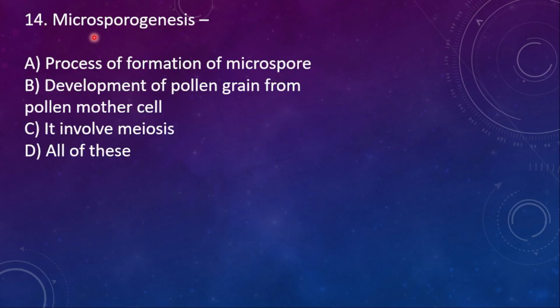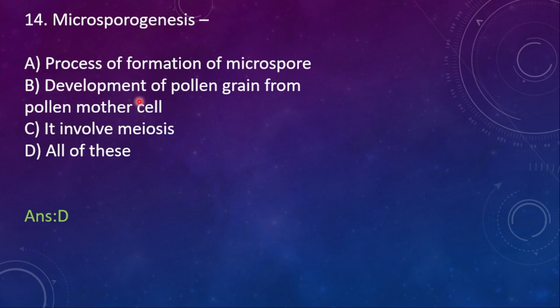Next, 14th question, microsporogenesis. A, process of formation of microspores. B, development of pollen grain from pollen mother cell. C, it involves meiosis. D, all of this. So here D, all of this, is right, because the process of formation of microspores is called microsporogenesis.